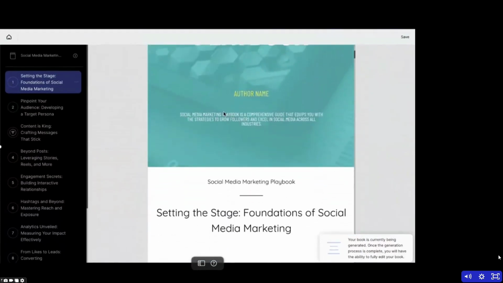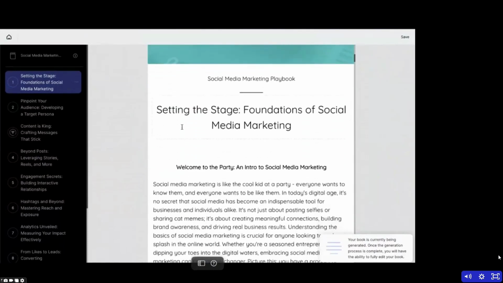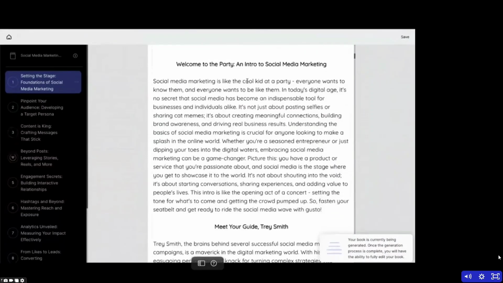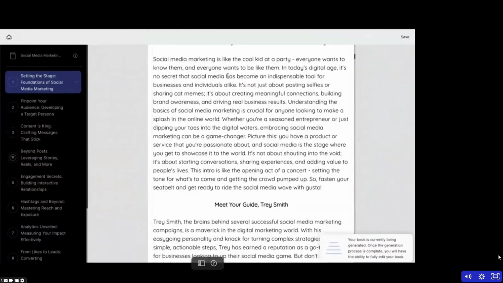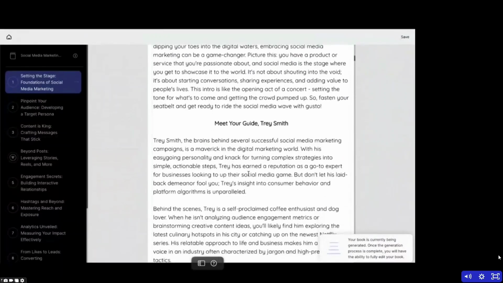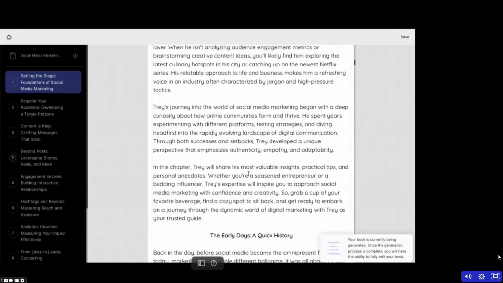We even have sub headlines here. Of course, I can change out any of this, the author name, etc. And you can see we have setting the stage, foundations of social media marketing. All right. So this does an intro. This is great. It's writing in this relaxed style. It's introducing me, talking about all of my history, just like I put in there. Now let's see if it brings up that method I talked about.